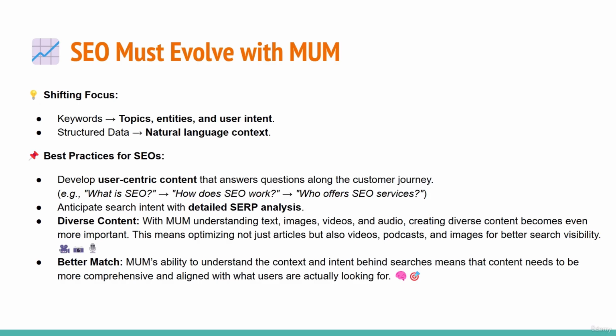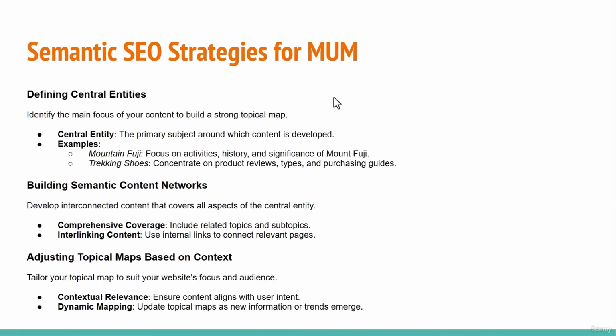Additionally, if you use diverse content, text, images, videos, audio, and so on, you will get a ranking boost. You should also create content for multiple languages. Next, content should not be superficial. Google now understands the relationship between words much better. It understands the context and the intent behind searches, so content should be improved accordingly.